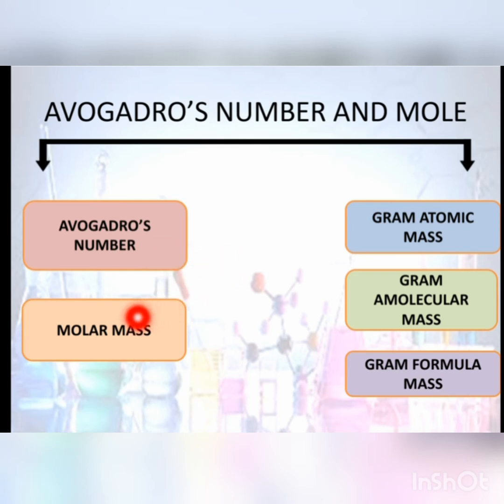Next is molar mass. The mass of 1 mole of a substance is called molar mass. And gram atomic mass, gram molecular mass and gram formula mass are different masses for atomic number.